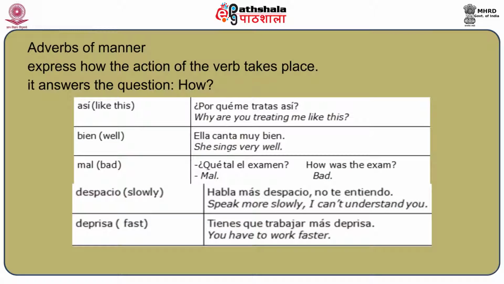After having seen the adverbs of time, let's talk about the adverbs of manner. The adverbs of manner express how the action of the verb takes place. They are easily recognized because they answer the question how. For example, how do you want me to do it? Now let's see some of the adverbs of manner. So the adverbs of manner are así. Así means like this. So if I say ¿por qué me tratas así? which means why are you treating me like this?